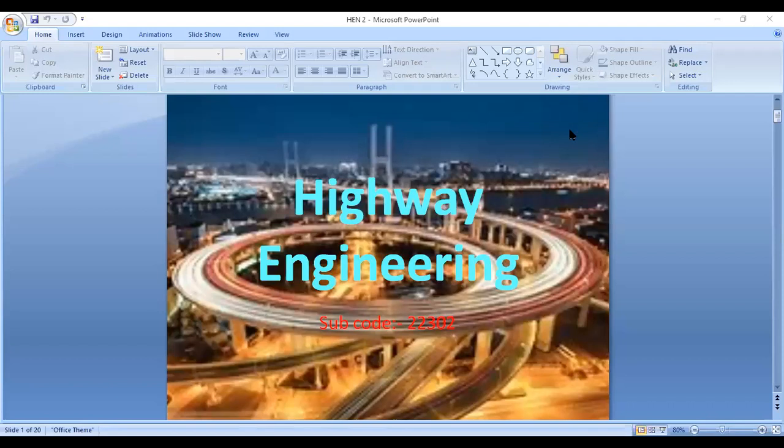The subject Highway Engineering comes with the subject code 22302. What is highway engineering? Highway engineering is a branch of civil engineering which deals with the design of roads, construction of roads and maintenance of the roads.